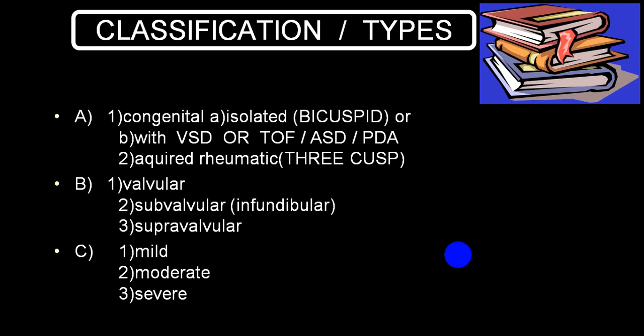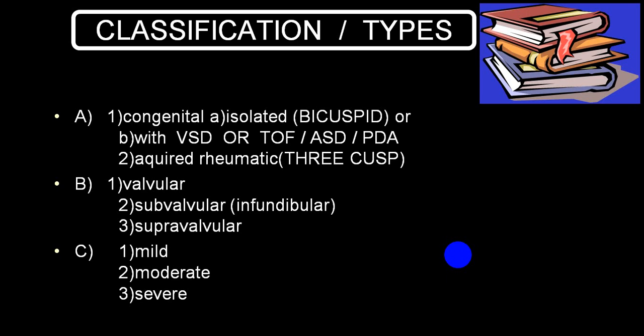When it is associated with other congenital defects like ventricular septal defect, it can be pulmonary atresia or it can be a tight pulmonary stenosis, which can be associated with other congenital heart disease like ASD or PDA, more commonly PDA rather than ASD.